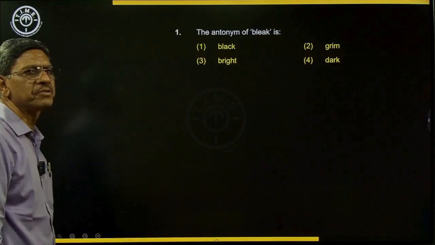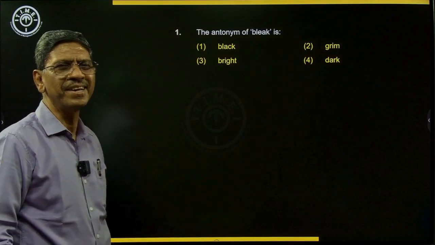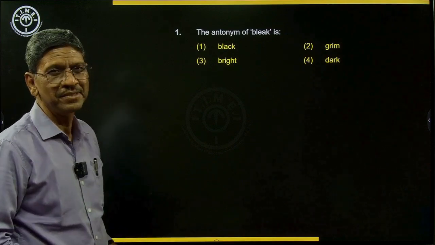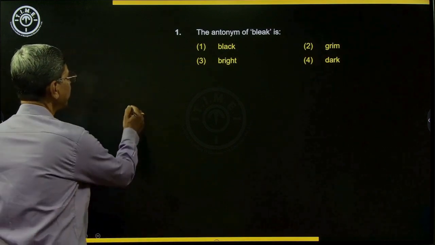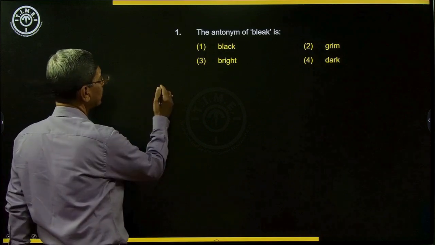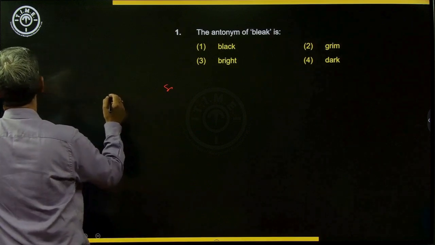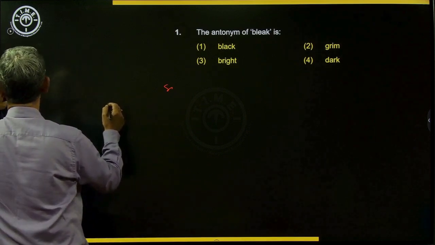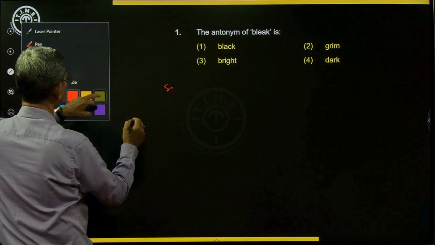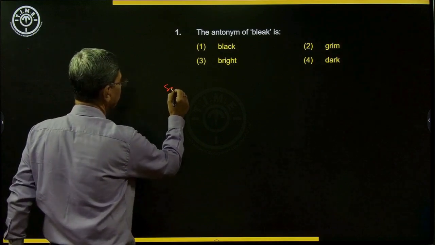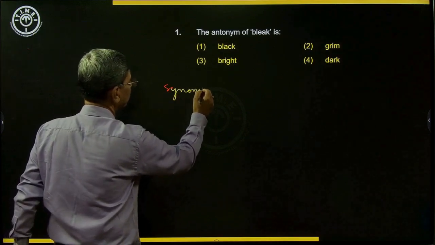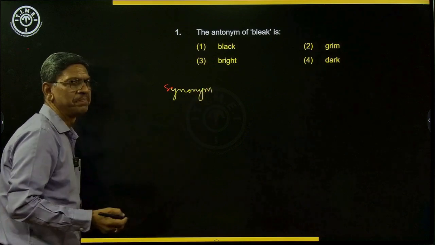We'll go straight away to these antonyms. Now, antonym, the very word. We have the word synonym. What is synonym? Synonym is same meaning. How has this word come?